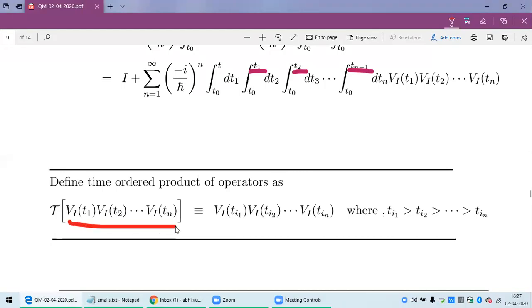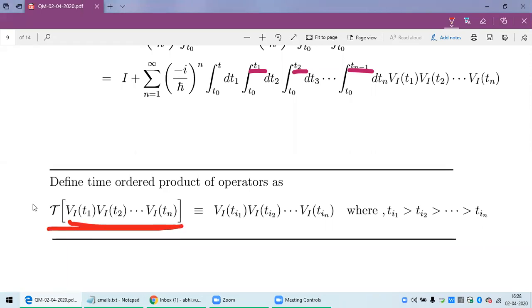So this is a product of n operators, n V's at different times. Each one is an operator, and since they are operators, in general they do not commute. So in general we can't change their position. We have to maintain a perfect order in writing them. Now suppose this object is called the T-ordered product.